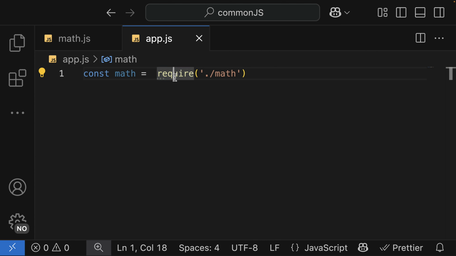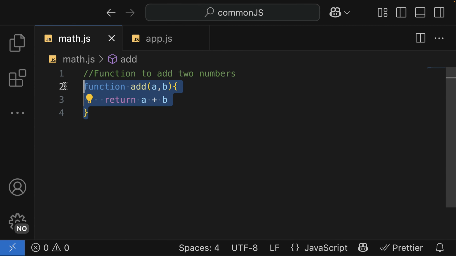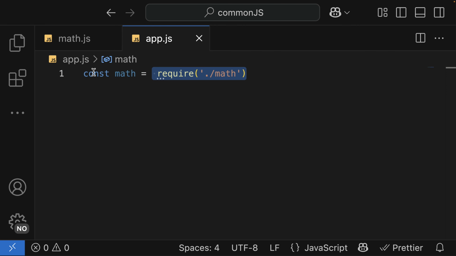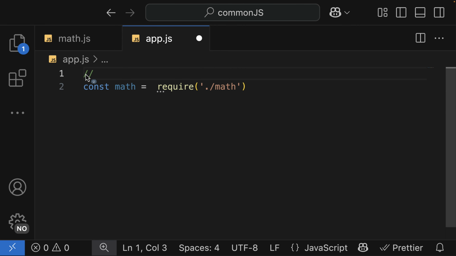This means that require is a function, and what comes back from this require gives us access to the code in this file. This is what we call the import. So here I'm going to say import the entire math module. Now the math file is a module that has code that we want to reuse.